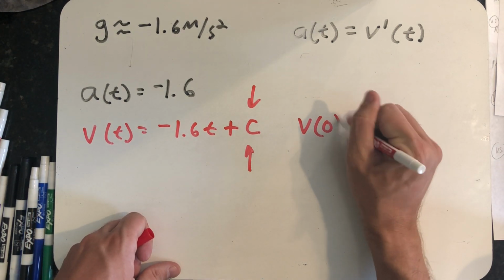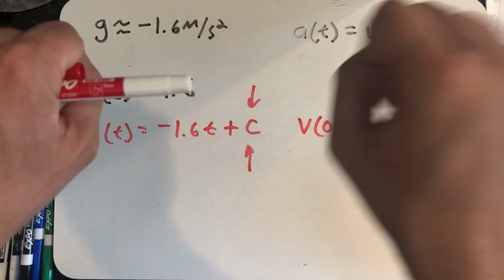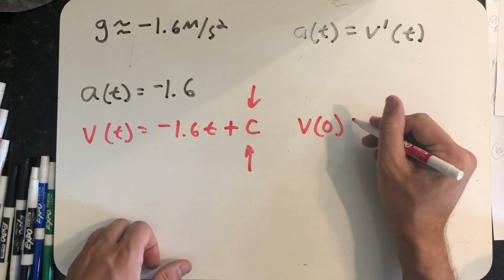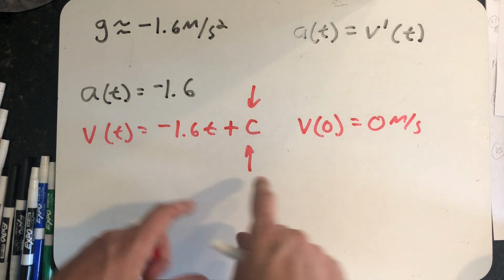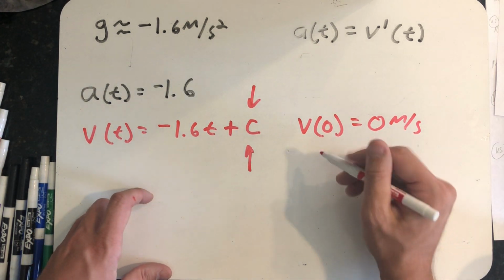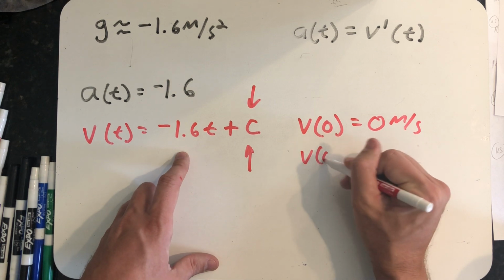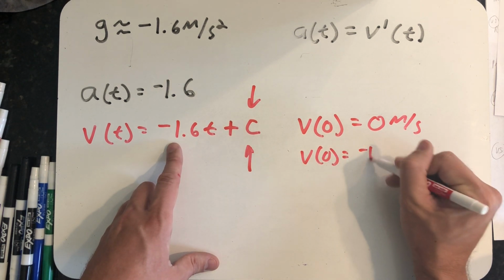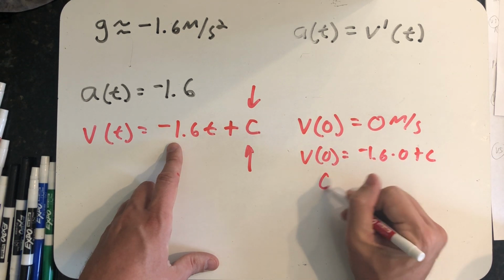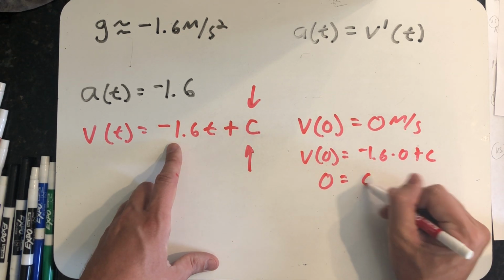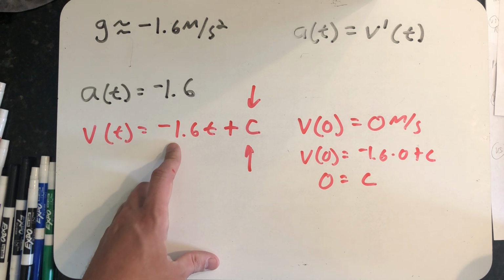The velocity at time 0, when the hammer and feather are still in his hands, is 0 meters per second. And that'll give me enough information to figure out what c is, because v of 0 is also equal to minus 1.6 times 0 plus c. Well, if that has to be 0 meters per second, then c has to be 0.